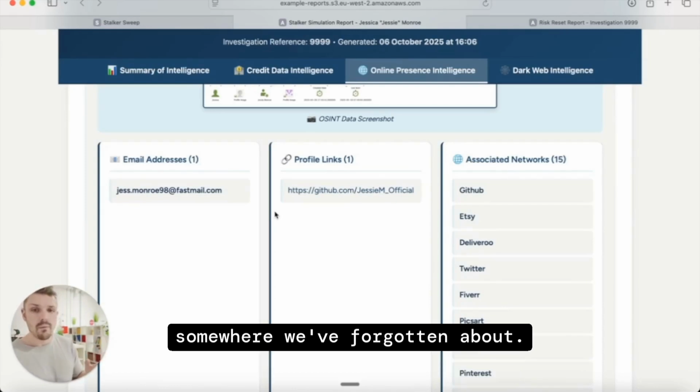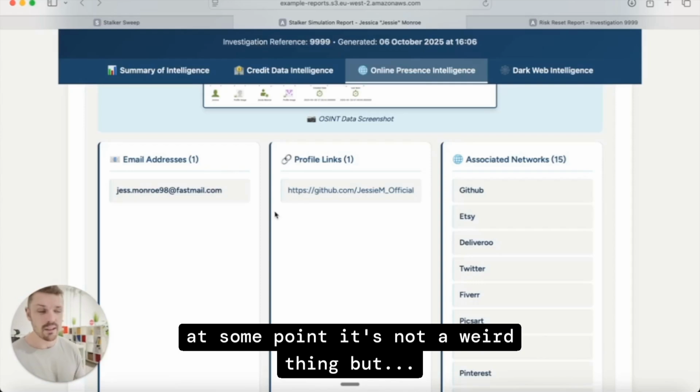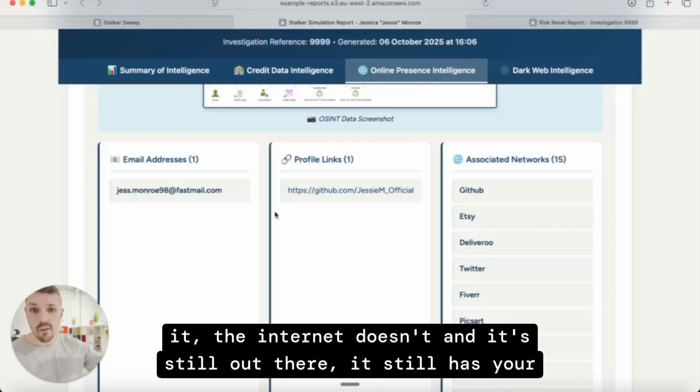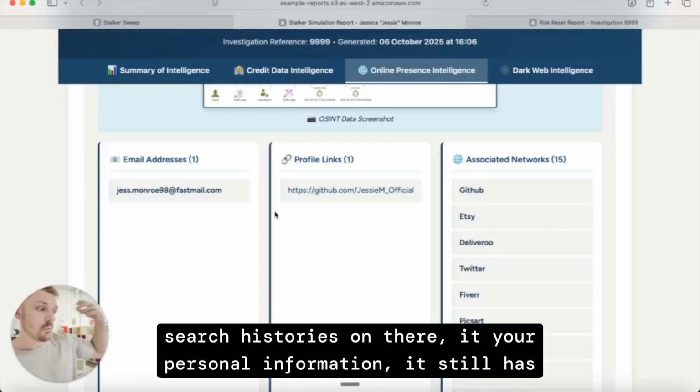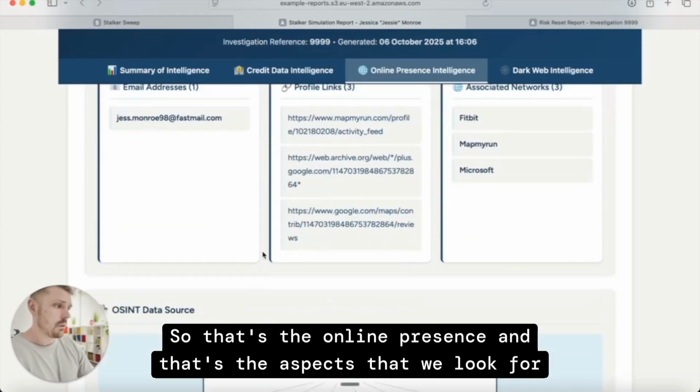we've forgotten about. It could be Pornhub, which everyone has done something similar to that at some point. It's not a weird thing, but you sign up for an account, forget about it. Just because you forget about it, the internet doesn't, and it's still out there. It still has your search histories on there. So your personal information still has a lot of data about you. So that's the online presence, and that's the aspects that we look for in that stage.